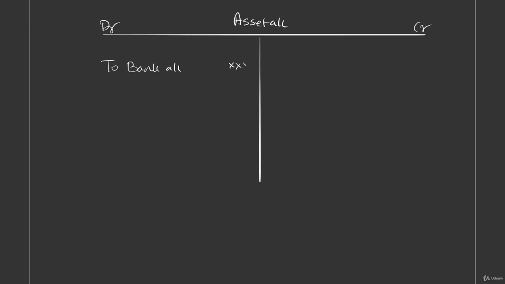And if depreciation is routed through asset account, what we do? We'll say depreciation account debit, asset account credit. So on the credit side of asset account, we write depreciation. And if the asset is sold, when there are proceeds, debit the receiver of benefit, bank receives it, bank account debit, asset account credit. So we say by bank account.